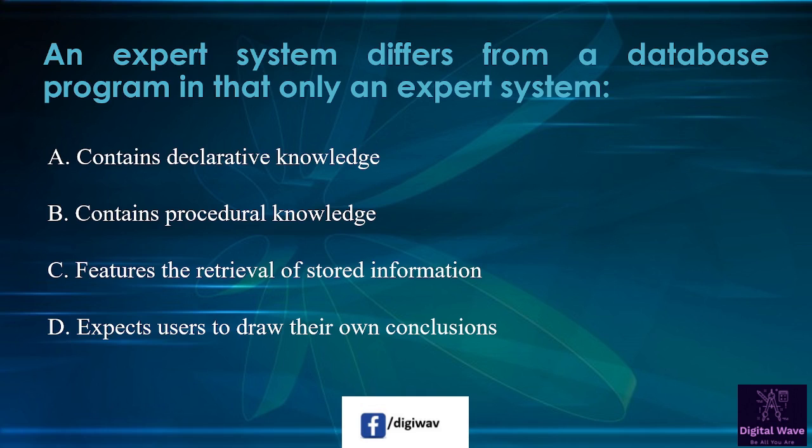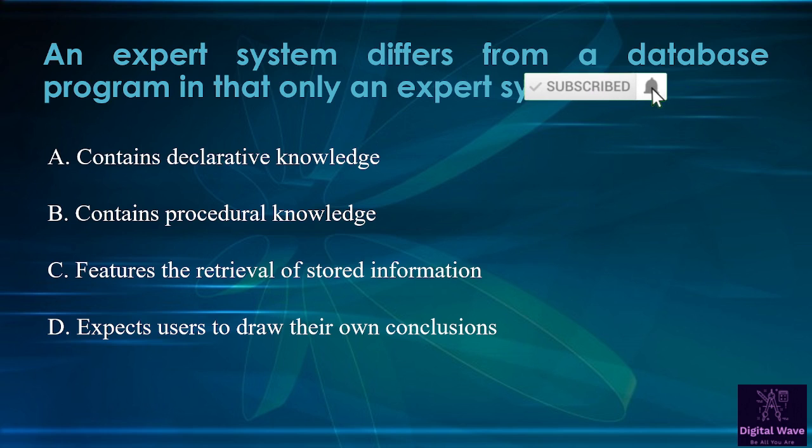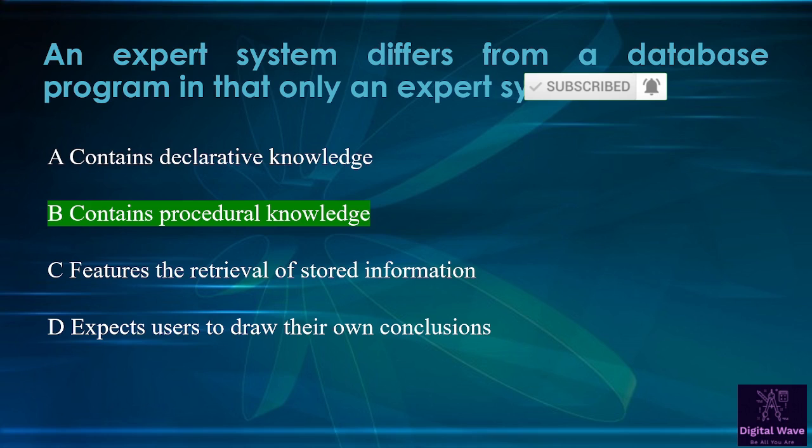Next question is, an expert system differs from a database program in that only an expert system. First option available here, contains declarative knowledge. Second option is contains procedural knowledge. Third option is features the retrieval of stored information. And the fourth option is expects user to draw their own conclusions. So right answer will be contains procedural knowledge.